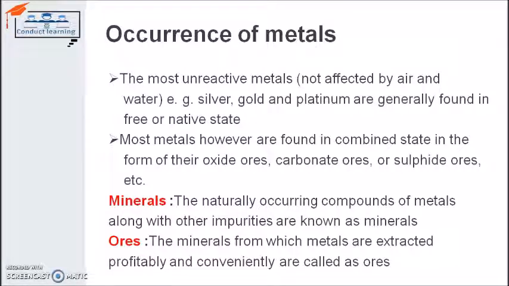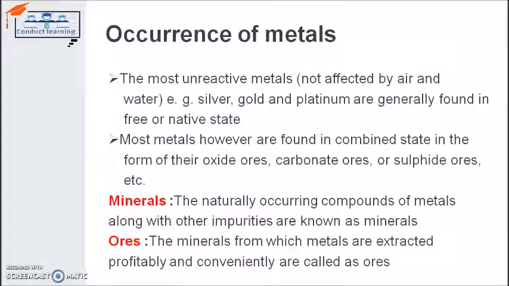Metals are divided into three categories. One category is the metals which are very reactive in nature. Second, metals that are middle reactive, and third, metals that are unreactive. The unreactive metals are like silver and gold. And what is the meaning of their activity? The meaning of their activity is how the metal is reacting with air and water. For example, silver, gold and platinum are not reacting with the air present in the environment or water. So that's why they are unreactive metals and they are found in free state. So we do not require any process to extract these metals from natural compounds.